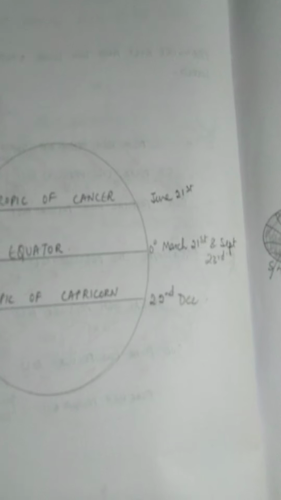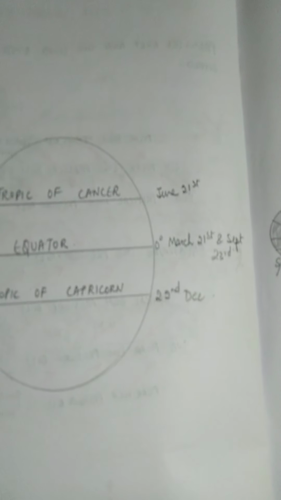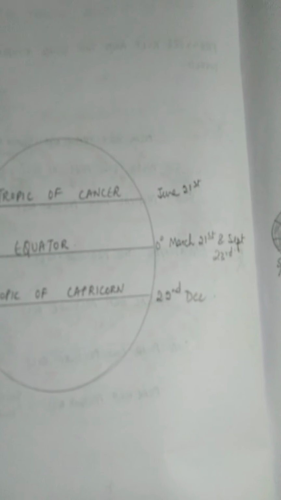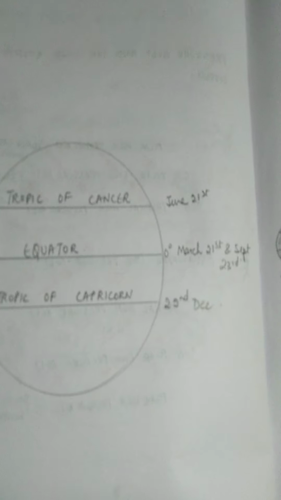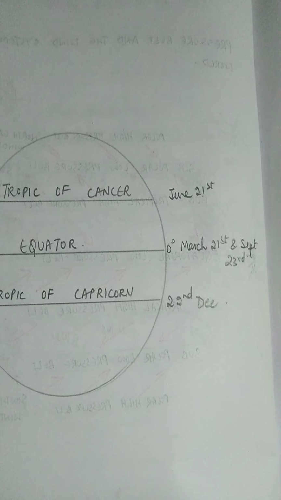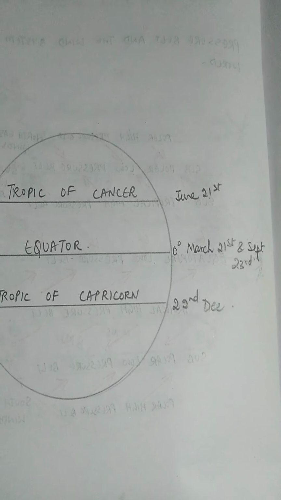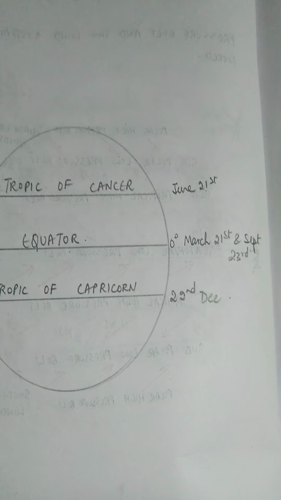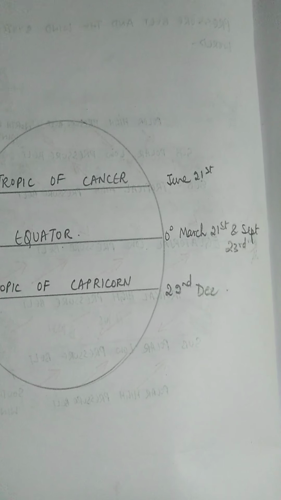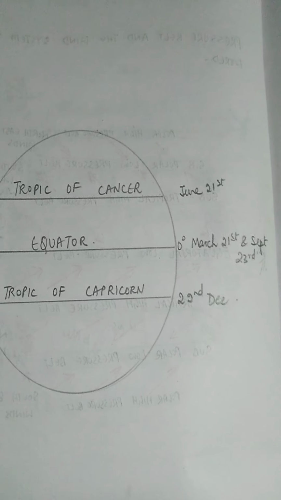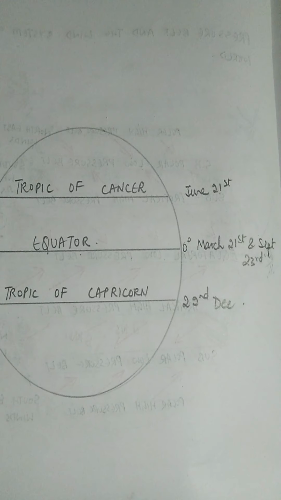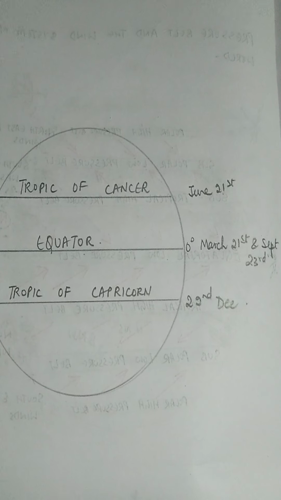Children, as we know, when the temperature is high, the air surrounding it gets heated, expands and becomes lighter, creating an area of low pressure. Now, when the temperature is low, the air surrounding gets cooled, contracts and becomes heavier. So we have come to know that if the temperature is high, the pressure becomes low, and when the temperature is low, the pressure becomes high.